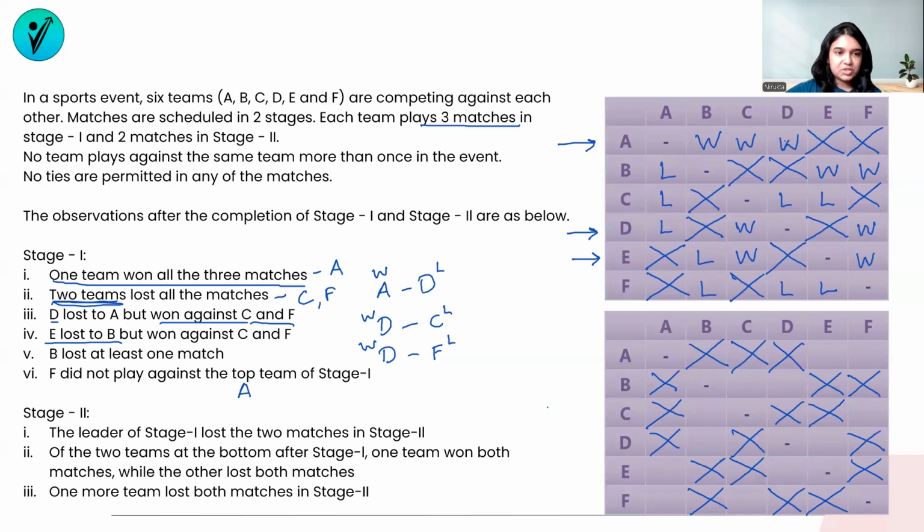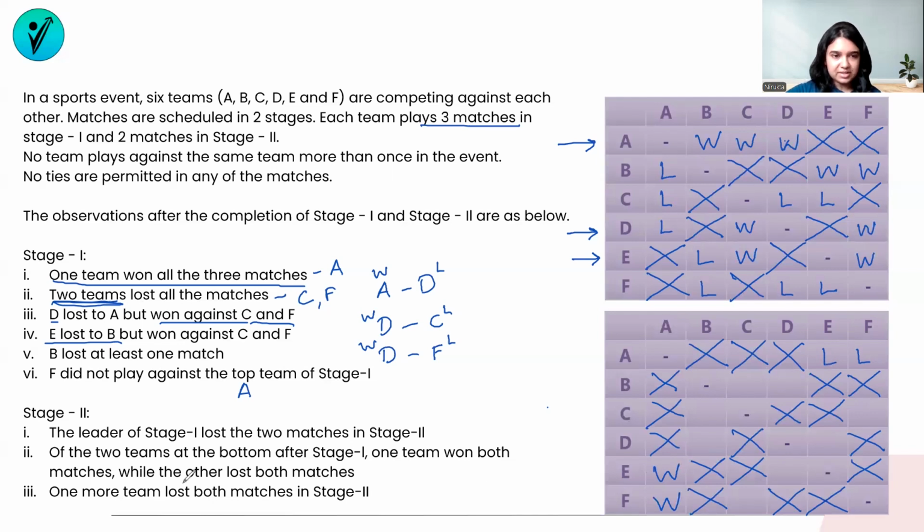All right, let's take a look at the conditions of stage 2 now. The leader of stage 1 lost the 2 matches in stage 2. The leader of stage 1 was clearly A because A had won all the matches. Now, the leader of stage 1, which is A, has lost the 2 matches in stage 2. So A has played with E and F in stage 2, and those both are losses. That means E has won with A and F has also won with A. So these both for E and F are wins.